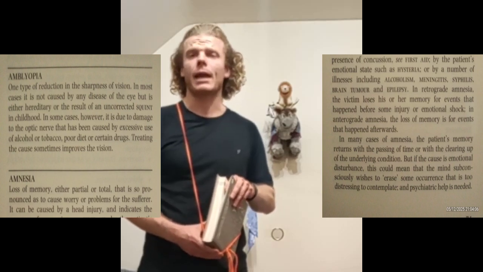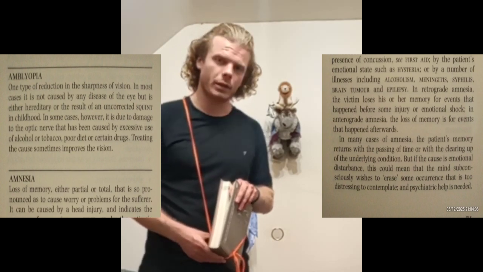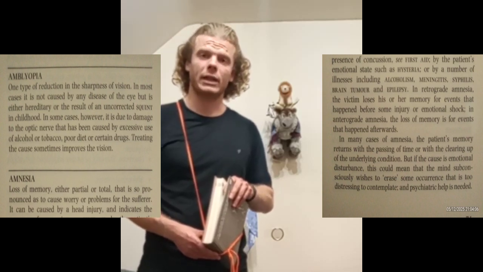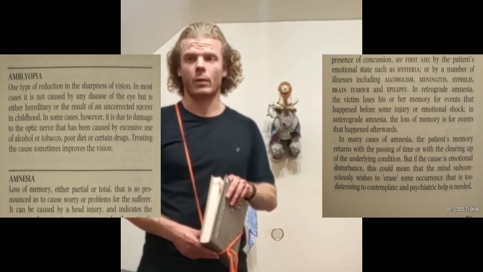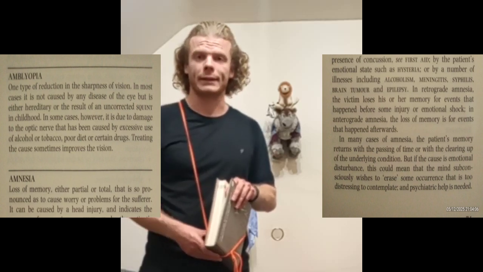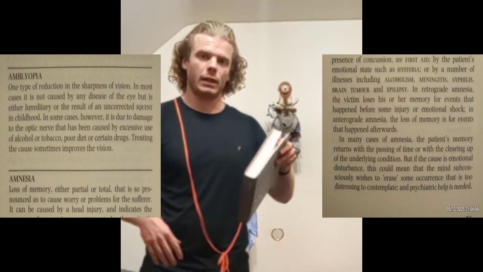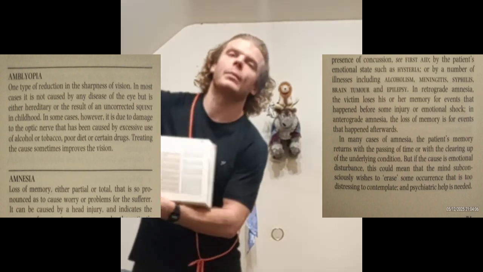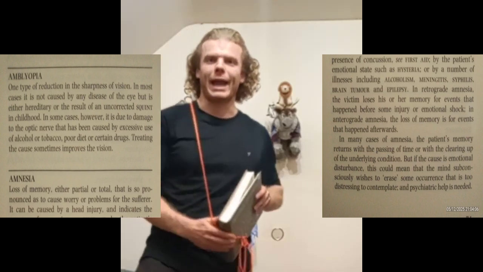Amblyopia is the reduction of sharpness in the eye. It is most of the time not through disease, but hereditary or caused through an uncorrected squint during childhood. It can also be through excessive tobacco or alcohol intake, or poor diet, or certain drugs. If the underlying cause is treated, that can help to improve the situation. That is according to Keith Hodgkin's Family Medical Advisor book, page 71, but this is no medical advice. I'm going to stop the camera, and when I remember, we're going to do amnesia.